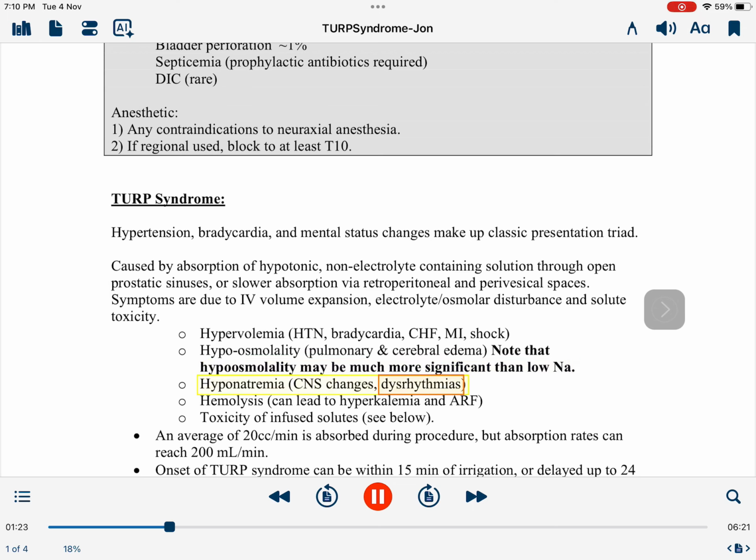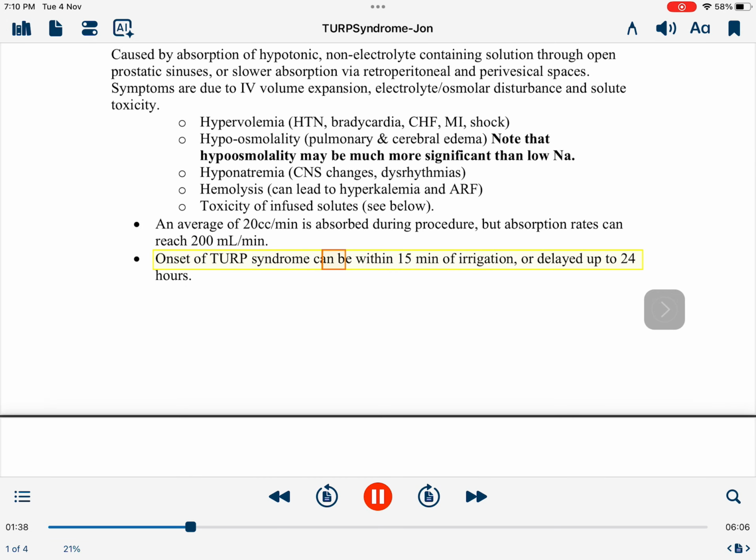CNS changes, dysrhythmias. Hemolysis can lead to hyperkalemia and ARF. Toxicity of infused solutes, see below. An average of 20 cc/min is absorbed during procedure, but absorption rates can reach 200 ml/min. Onset of TURP syndrome can be within 15 minutes of irrigation, or delayed up to 24 hours.